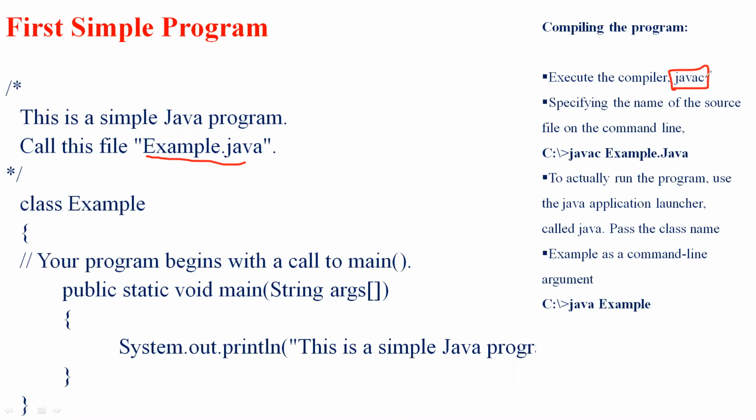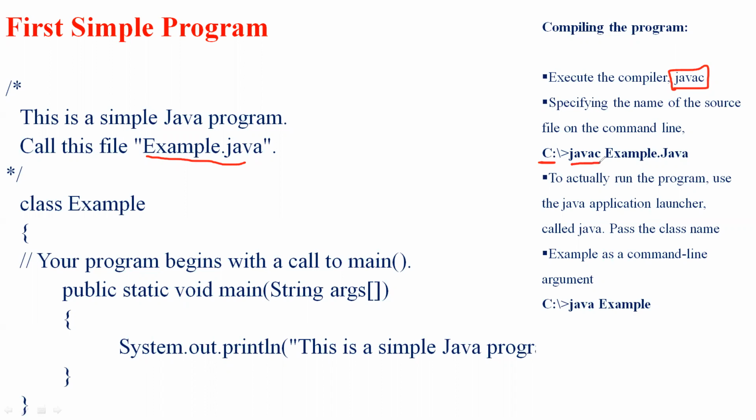This javac takes the name of the source file on the command line. We specify the name of the source file after javac, which is the compile command. So the syntax is javac followed by the source file name.